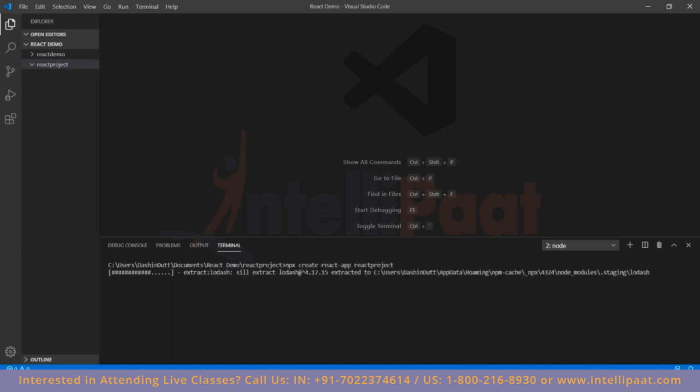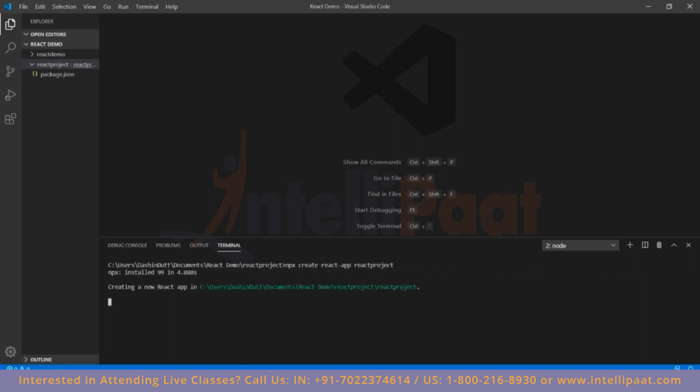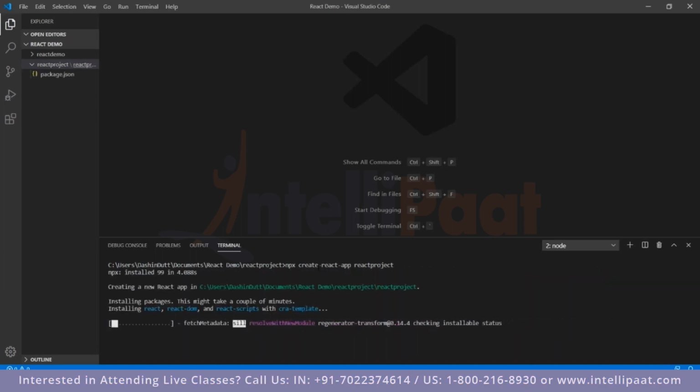So it will take some time. Yeah, a new React app has been created inside that directory. It'll take some time to install all of the dependencies and fetch the data, so we'll wait.